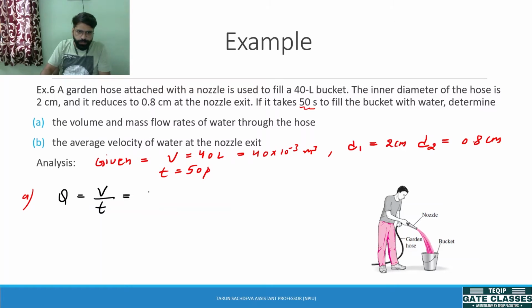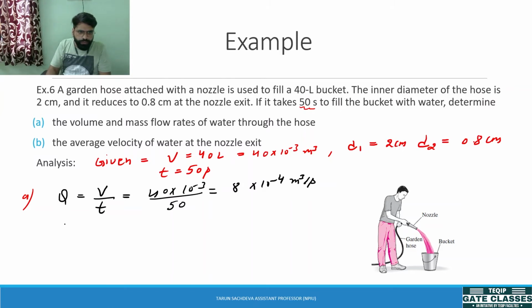It will be equal to V by T, which is 40 into 10 power -3 divided by 50. So it comes out to be around 8 into 10 power -4 meter cube per second. So this is the volume flow rate.